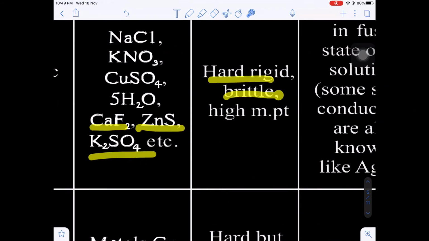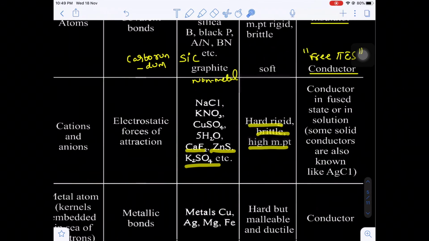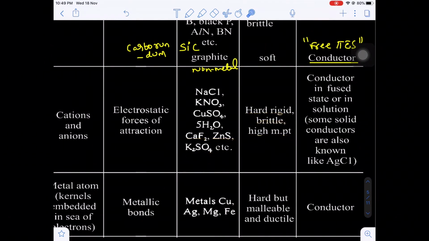So they are hard, rigid, brittle, but they possess high melting point. Yes or no? Now, these ionic compounds are good conductors of electricity in the fused or molten state or in aqueous solution also.